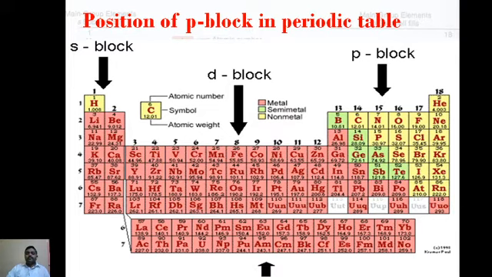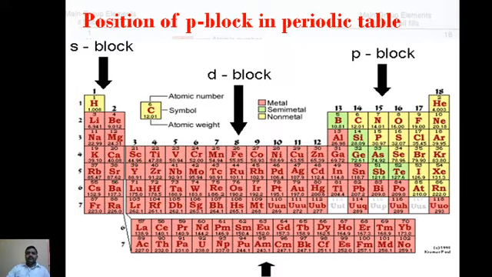Therefore, the new modern periodic table was created. You can also call it the modern periodic table. It was developed by Moseley. This arrangement of elements depends upon the atomic number, from atomic number 1 to atomic number 118.